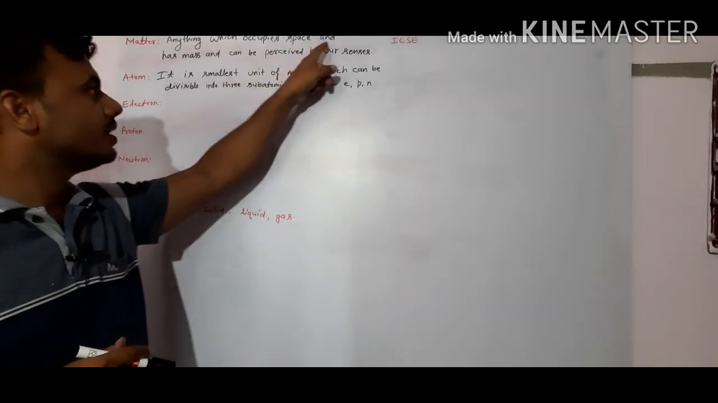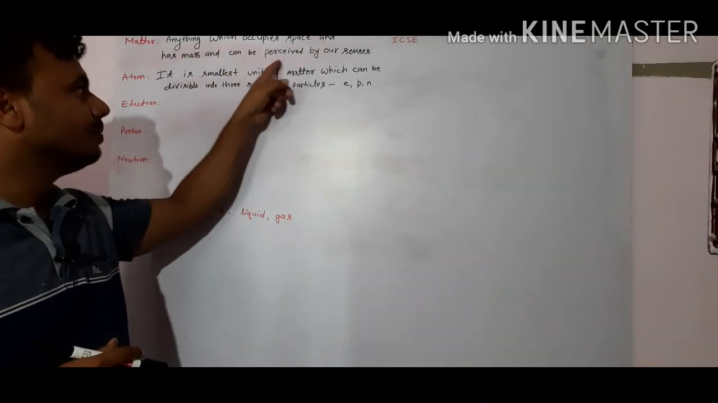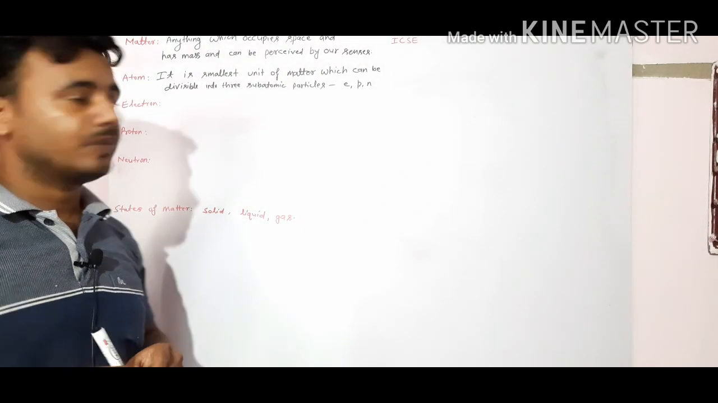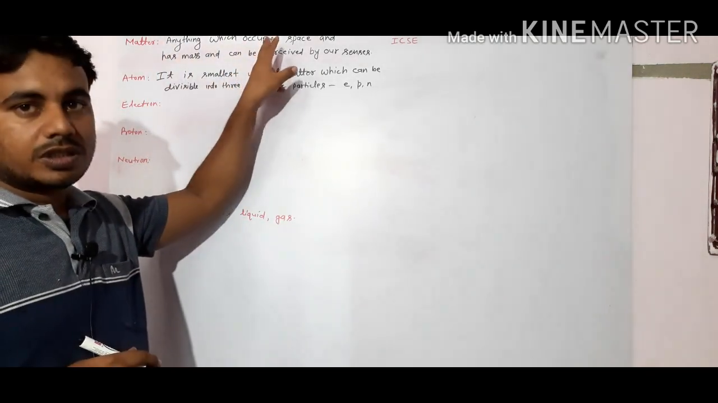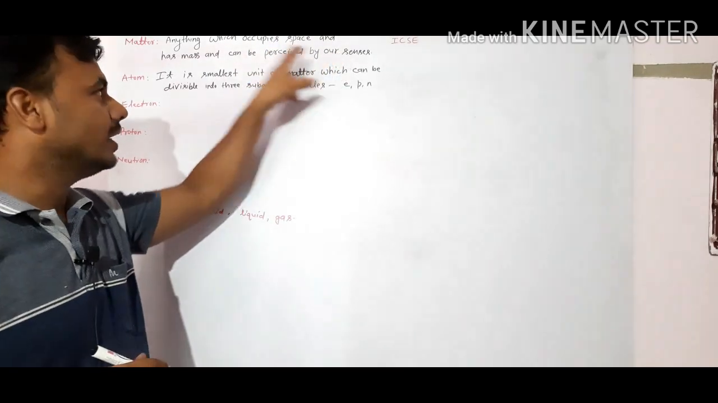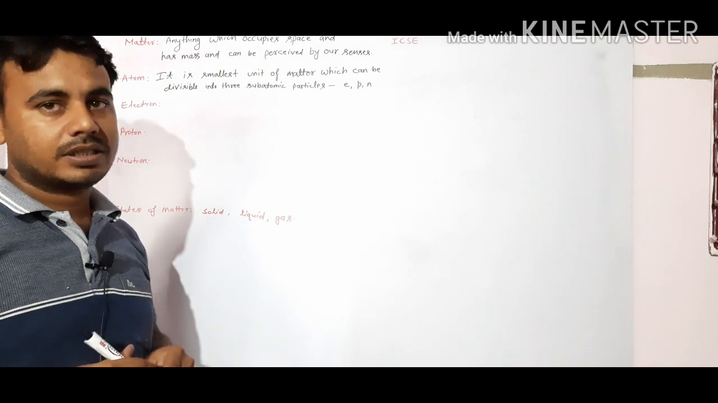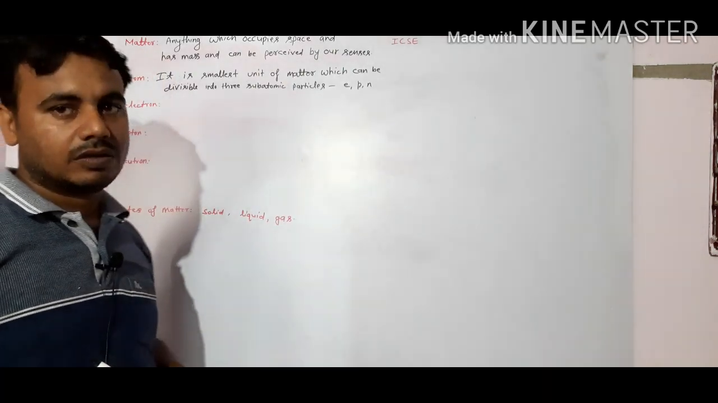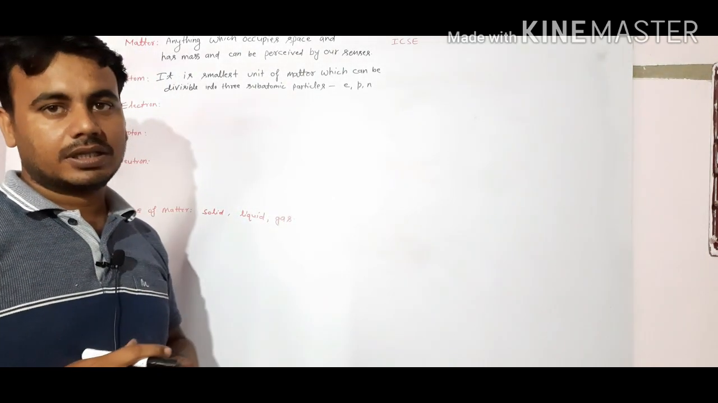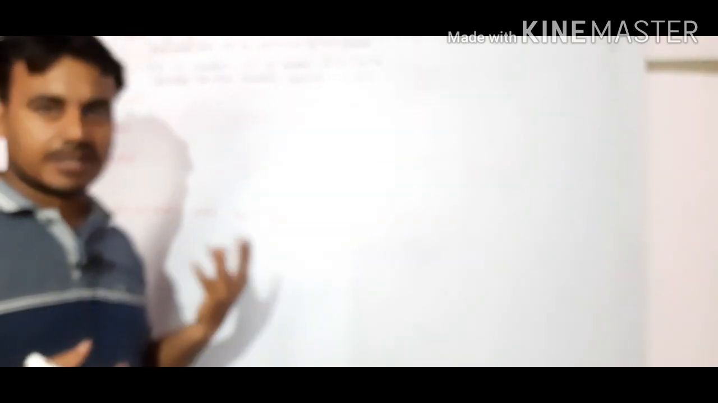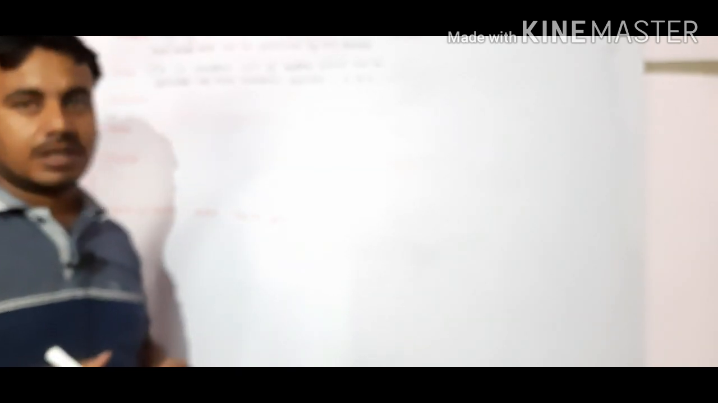Anything which occupies space, has mass, and can be perceived by our senses is called matter. Means if any object occupies space, can be perceived by the senses, and has mass, we call it matter. So all things are matter, because approximately all things have mass, can be perceived by the senses, and occupy space. All things around us are matter.